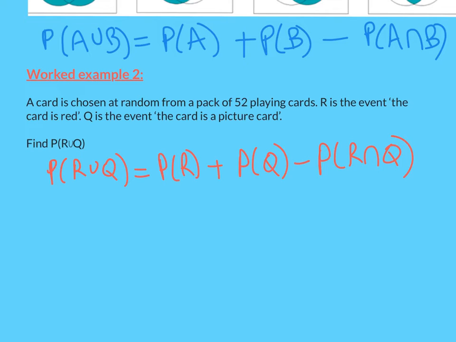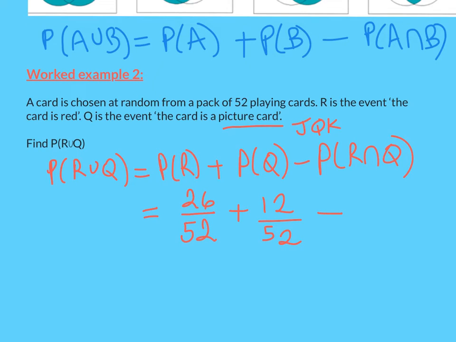so R is the event that the card is red. The probability a card would be red. Well, out of a pack of 52, half of them are red, that's 26. The probability it's a picture card, well, there are 3 picture cards, Jack, Queen and King per suit, and there are 4 suits, so we've got 12 picture cards.